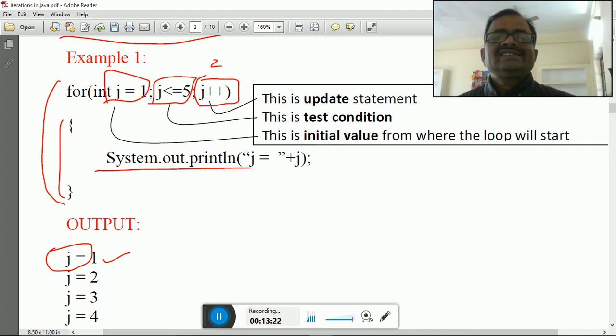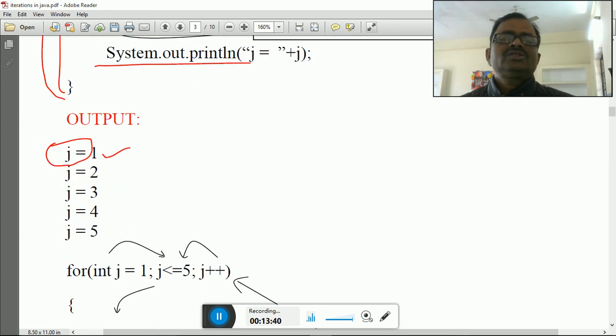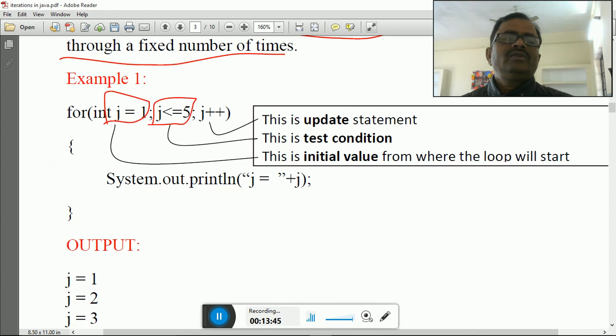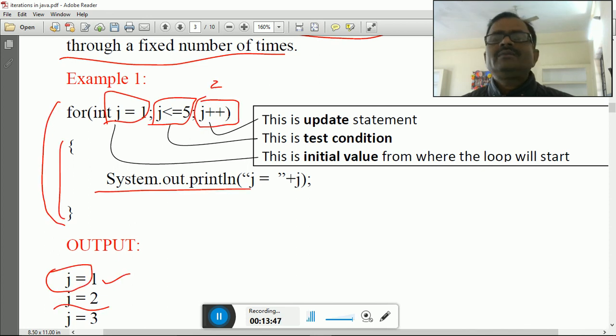Again, it is an entry control loop, so before entering the loop body it will check once again whether it should be repeated or not. j = 2 and j <= 5 is true because 2 is less than 5. Again System.out.println prints j = 2, and the control goes back. This way the value of j will be 3 and 3 will be printed, then 4 and 4 will be printed, then 5 and 5 will be printed.